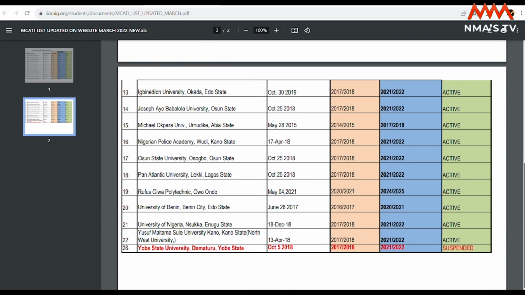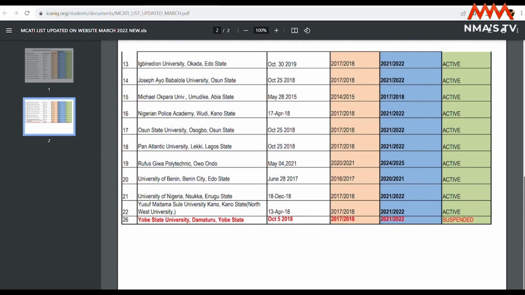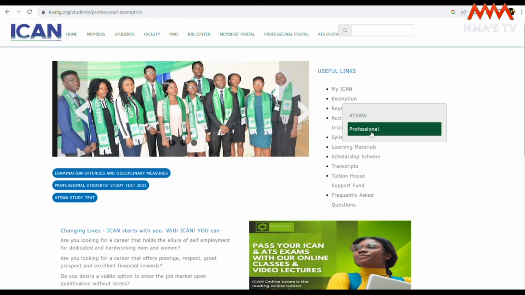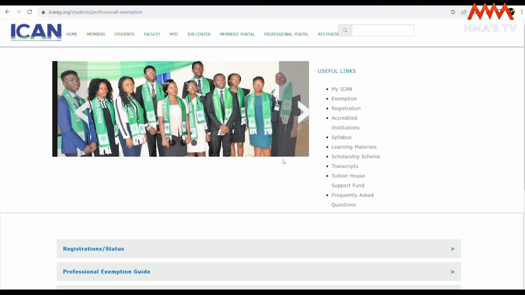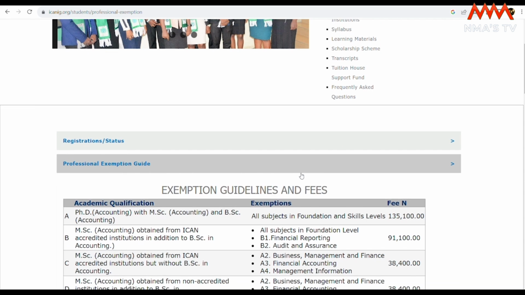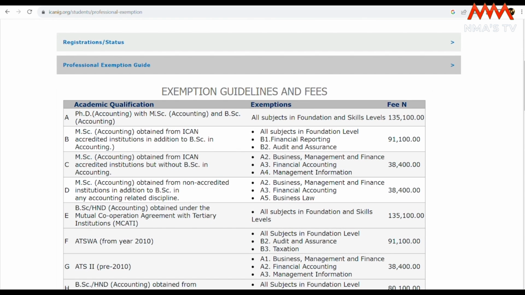Then you proceed to check the ICAN exemption list, right? So the first thing will be to check the accredited institutions and check the MCA-TI category. Then the next thing will be to click on exemption, click on professional, and it takes us right to the ICAN exemption professional site. Or you come down and you click on professional exemption guide.